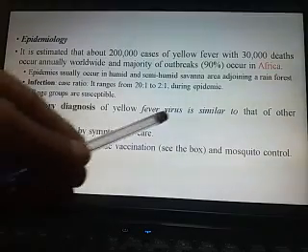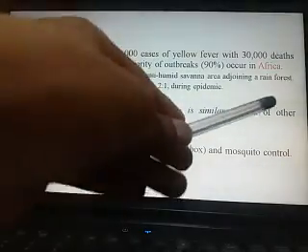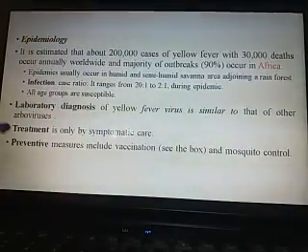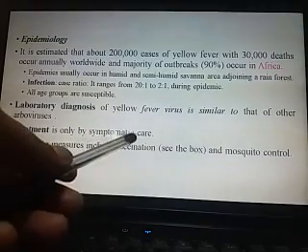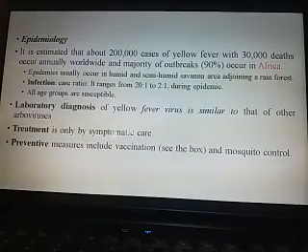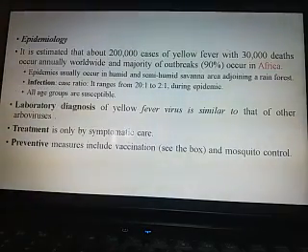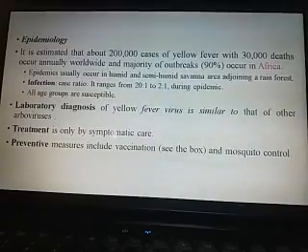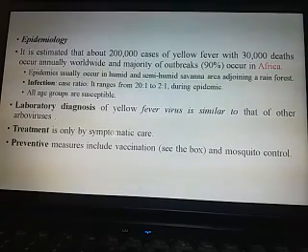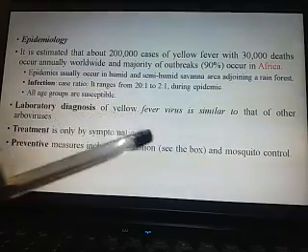Laboratory diagnosis: yellow fever virus is similar to that of other arboviruses. Treatment is only symptomatic, that is, there is no specific treatment available. Preventive measures include vaccination. Vaccines are available against the yellow fever virus that are very helpful and can immunize the person up to 35 years. That means the vaccines are very good and very effective.